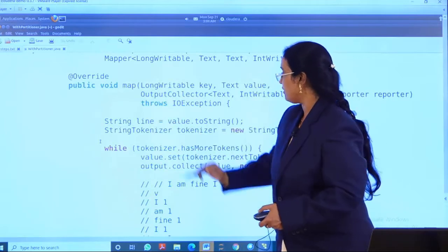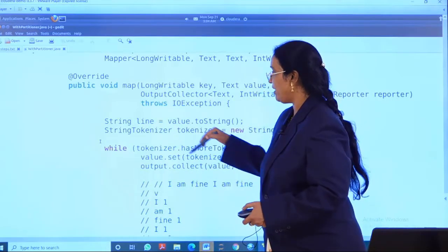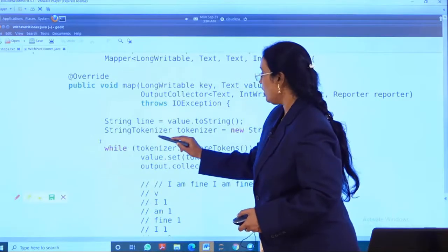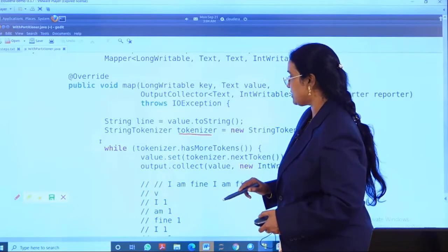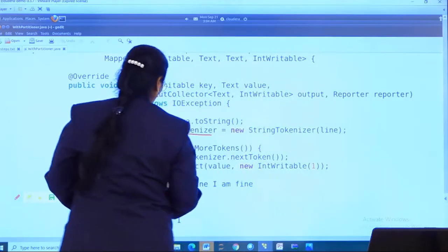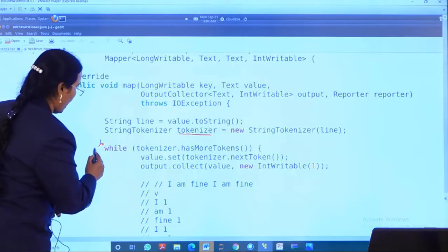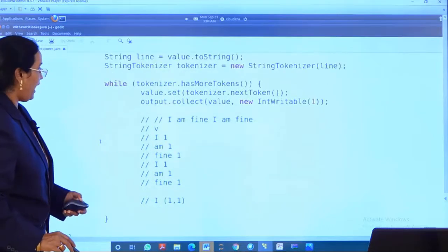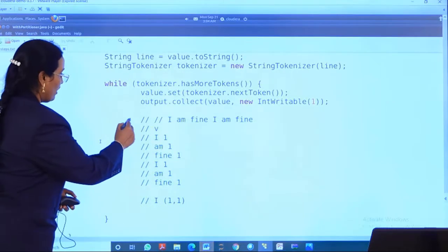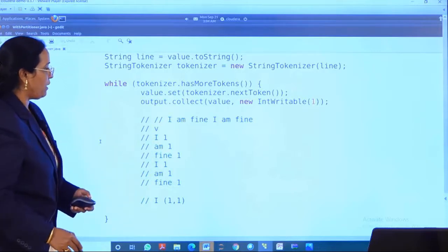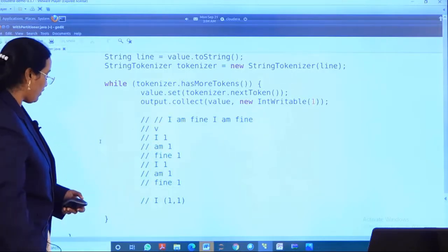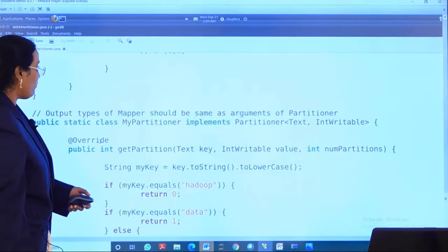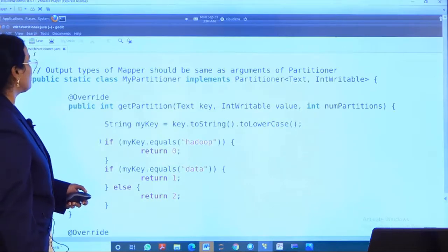So we have a line string variable to hold the lines, and we have a tokenizer to read the next tokens, and to read the next upcoming tokens I am making use of the while loop, and the while loop will repeat like this. For example, "I am fine", that is the sentence I am using here for understanding and example purposes.